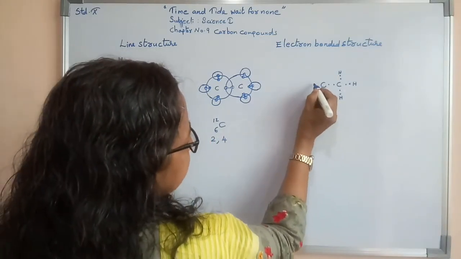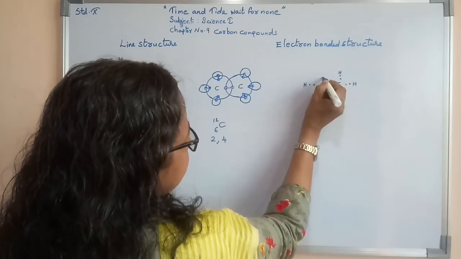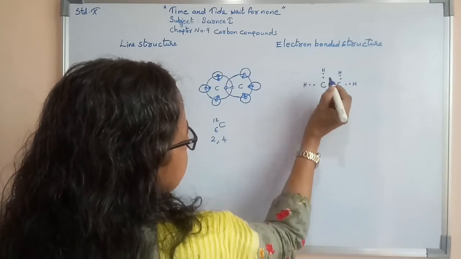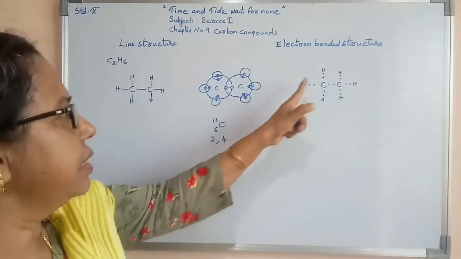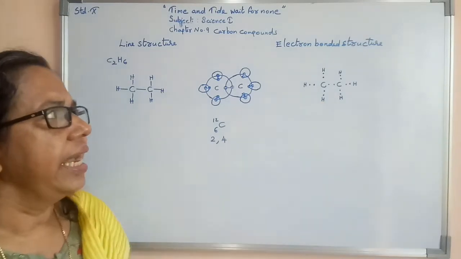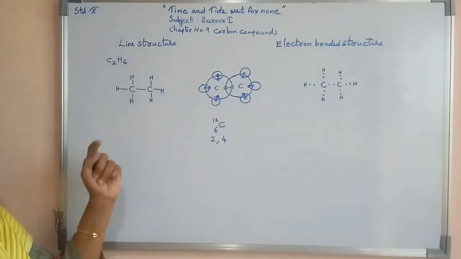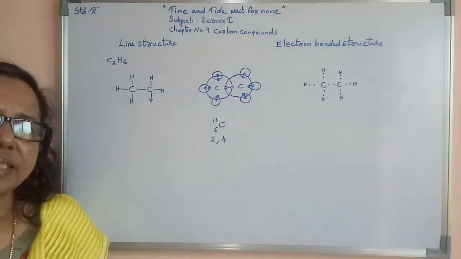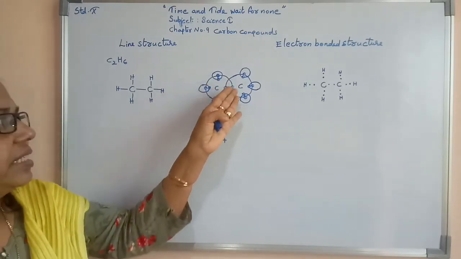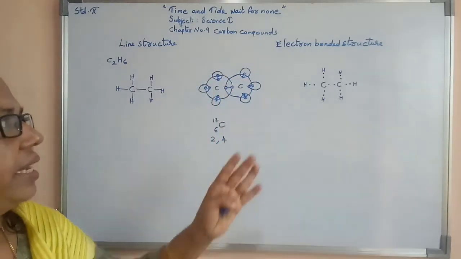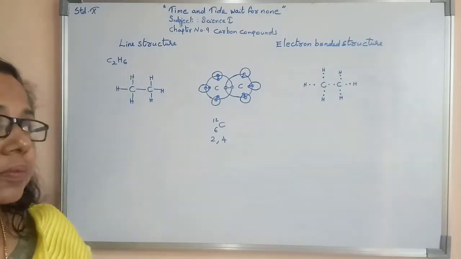Now this carbon is sharing 1 electron with this hydrogen, 1 electron with this hydrogen, 1 electron with this hydrogen. So this kind of representation is known as electron bonded structure. When a line representation is used, we call it a line structure. So this is the line structure of ethane. This is the diagrammatic representation of ethane. This is the electron bonded structure of ethane.